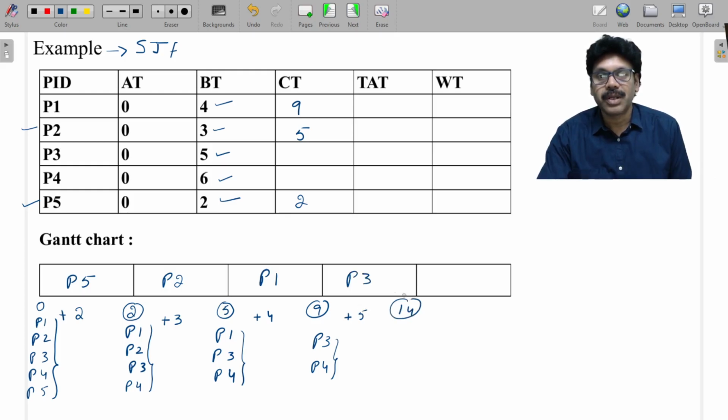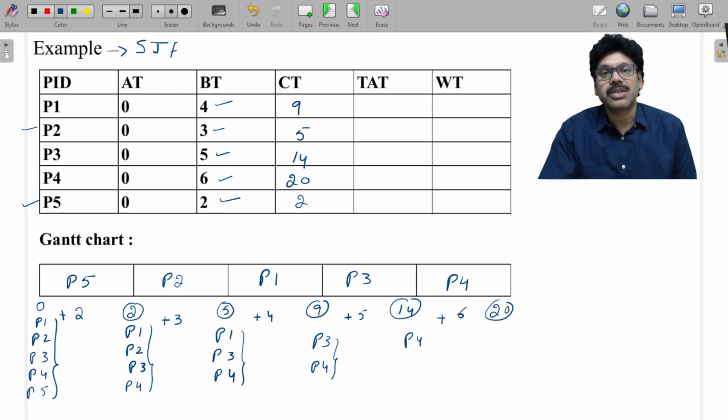By 14, it is also completed. Then only one process is left in the ready queue, that is P4. So there is no requirement of any CPU scheduling because only one job is available. P4 is executed for 6 units, and by 20 it is also completed. That's it. This is how shortest job first is performed.